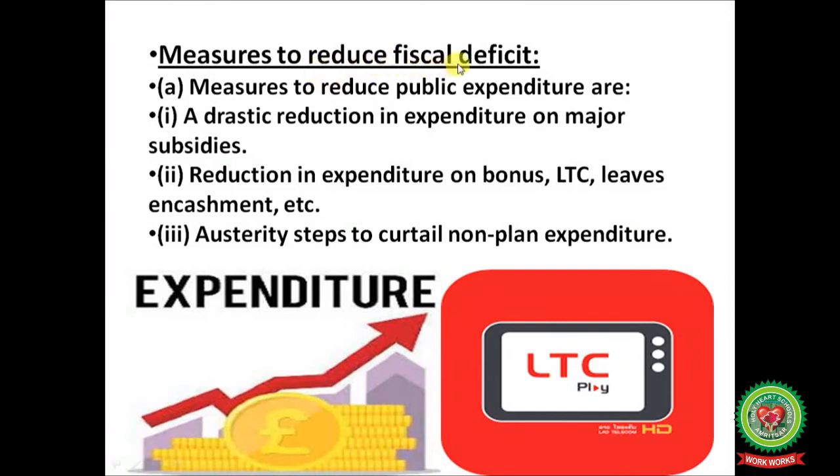Measures to reduce fiscal deficit. Measures to reduce public expenditure are a drastic reduction in expenditure on major subsidies, reduction in expenditure on bonus, LTC, leave encashment, etc. Austerity steps to curtail non-planned expenditure.